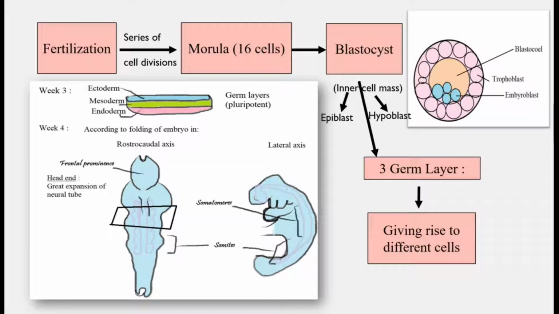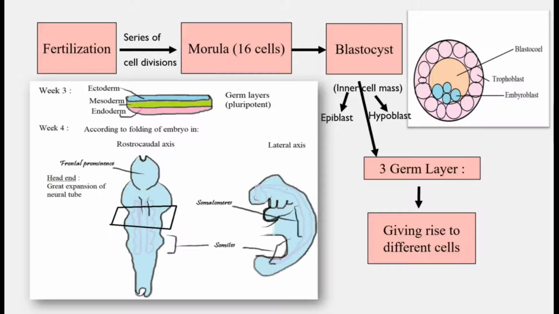Germ layers are pluripotent in nature. What do you mean by pluripotent? Pluripotent is the ability of a cell to give rise to another different type of cells. All this happens in week 3. In week 4, according to the folding of the embryo, we see two axes, the rostrocaudal axis and the lateral axis.